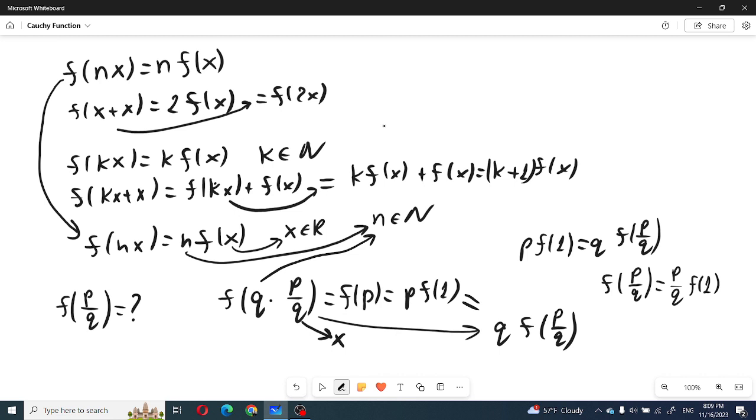And this was all we wanted to show, that for every rational number we can represent this as p over q times f(1). The f(1) is some constant number.